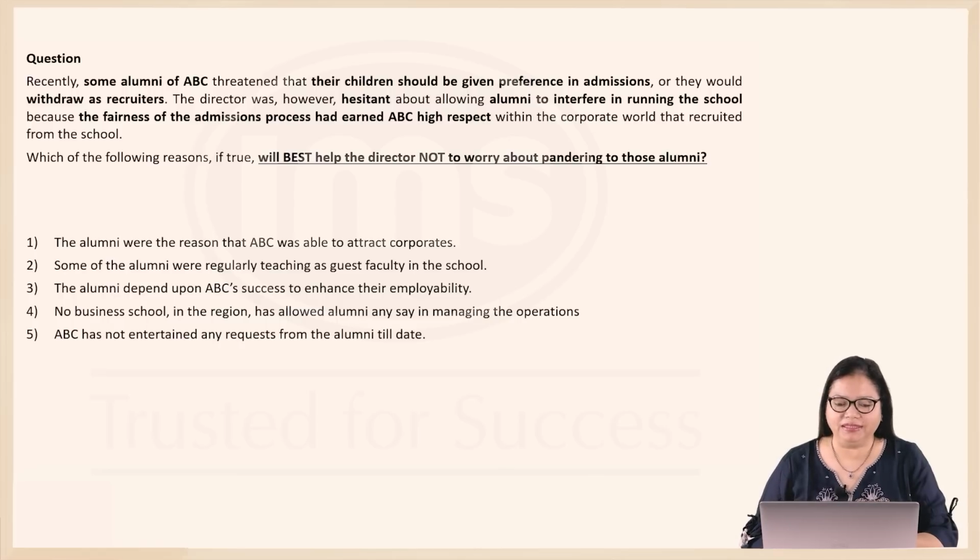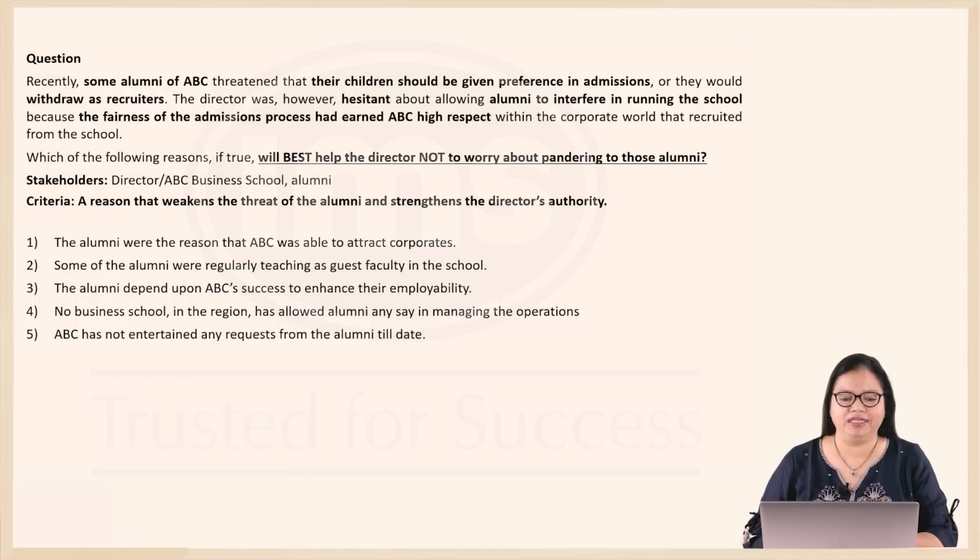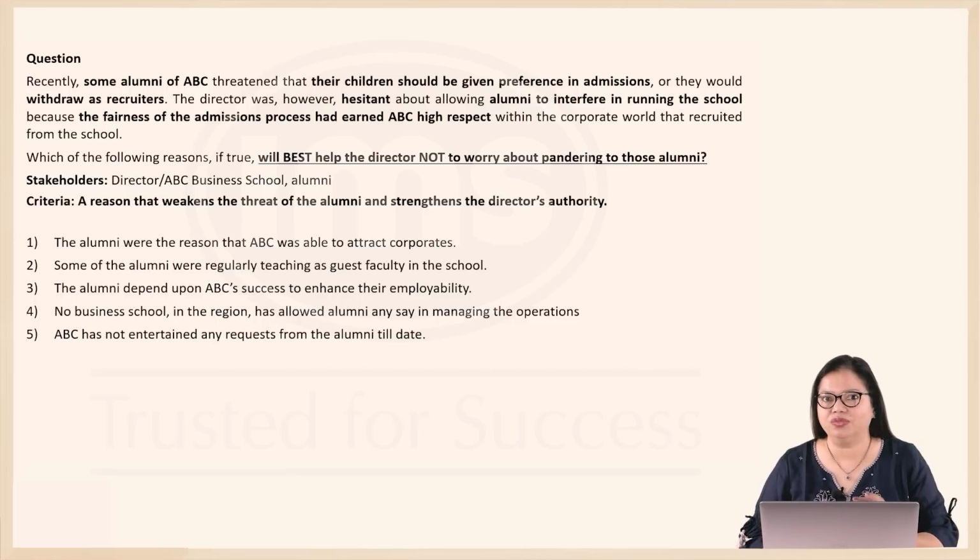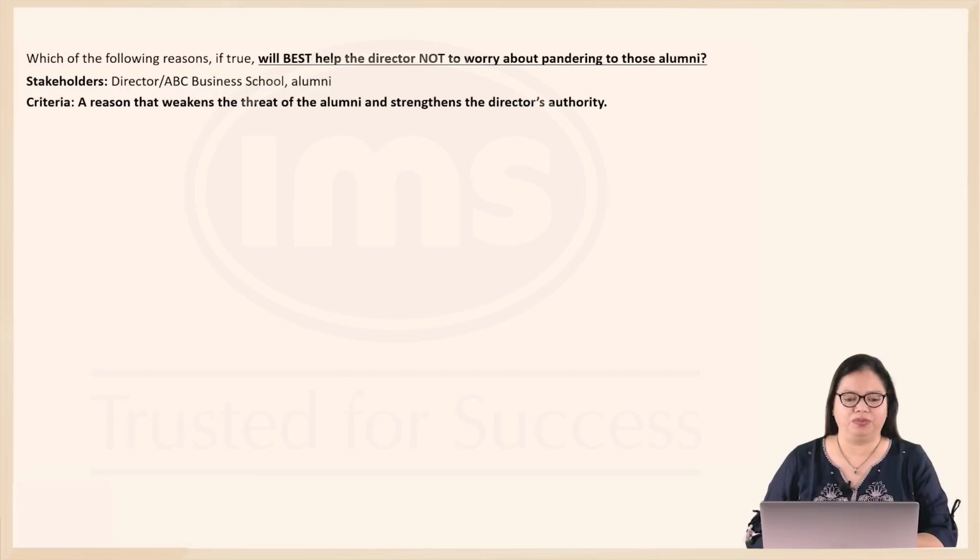So we have to pick the reason that will best help the director not to give in to the threat of the alumni. So who are the stakeholders in this case? You can see that the director is involved, therefore ABC Business School too, and the alumni, particularly the ones who are threatening the director. What will you need to look for in your correct option? You need a reason that weakens the threat of the alumni, because the question asks us what will help the director not to give in to those alumni. So you need a reason that weakens the threat of the alumni and strengthens the director's or ABC Business School's authority. Let's examine the different options.